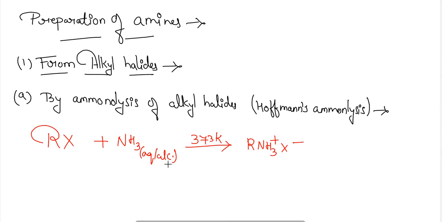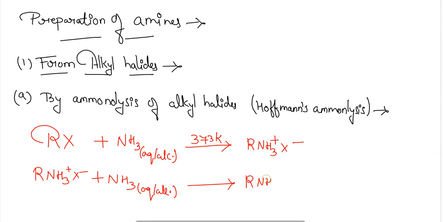Then this ammonium salt further reacts with another molecule of ammonia and is converted to amine. That is, if I am using 1 degree here, it will be converted to 1 degree amine, and with that an ammonium salt, that is a halogen ammonium salt.